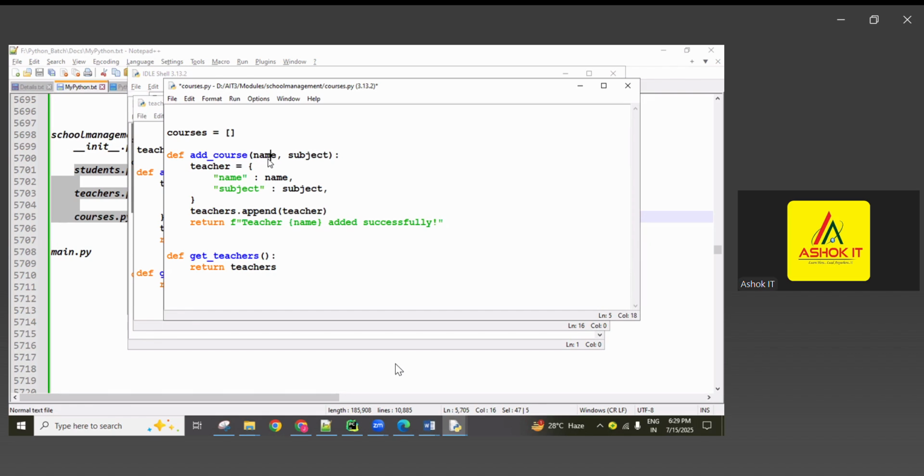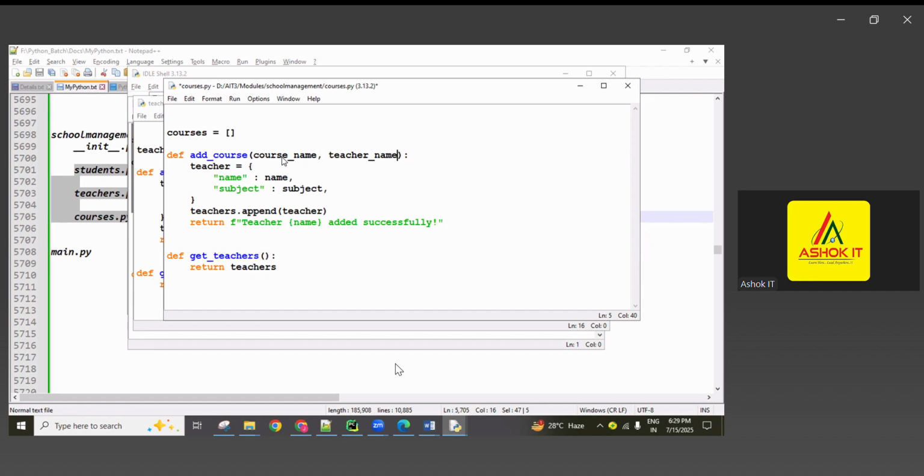Now which fields do you want for a course, guys? Decide those fields and create it. For example, course name, and the teacher who is teaching this course. So here course name and teacher name.